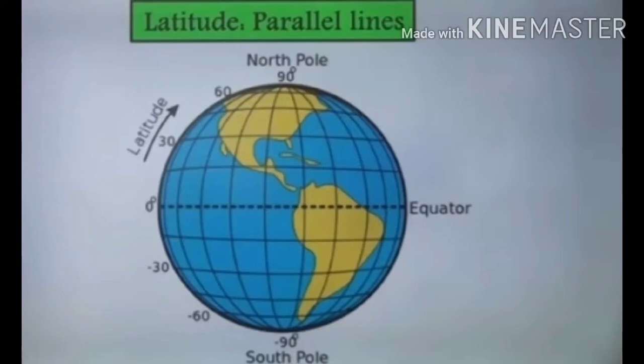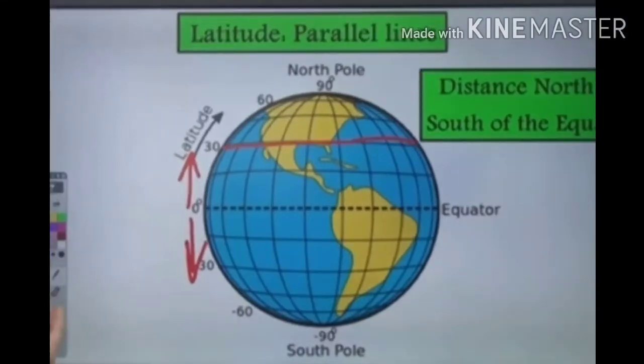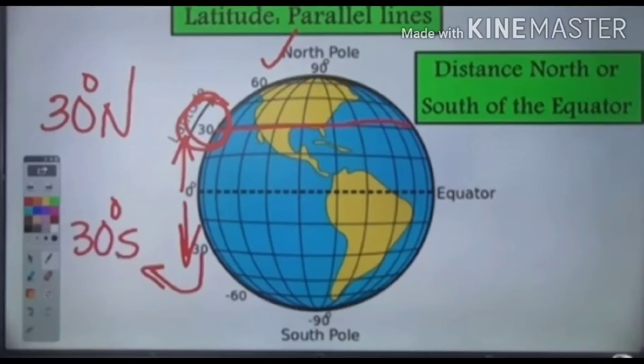These lines run in the east to west direction. So all the lines run in such a way that they are running from east to west. Apart from that, the distances of these lines are measured from north or south of the equator. For example, 30° north is on the northern side of the equator, so it is measured as 30° N. And minus 30° is nothing but 30° S or south. So these lines are measured north or south of the equator.